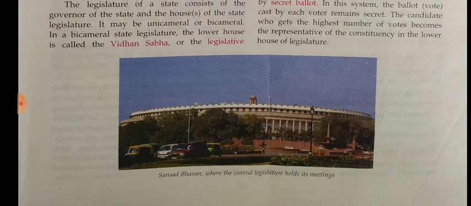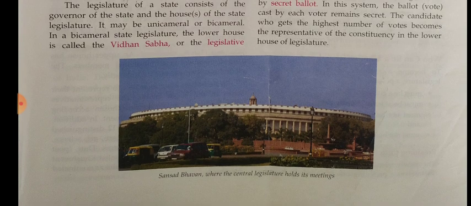Once again, I will summarize what we have learned in this lesson. First, we discussed the 3 arms, or 3 branches, of government. What are the 3 branches of government? We discussed legislature, executive, and judiciary. Then we discussed the types of legislature. We have bicameral legislature and unicameral legislature.